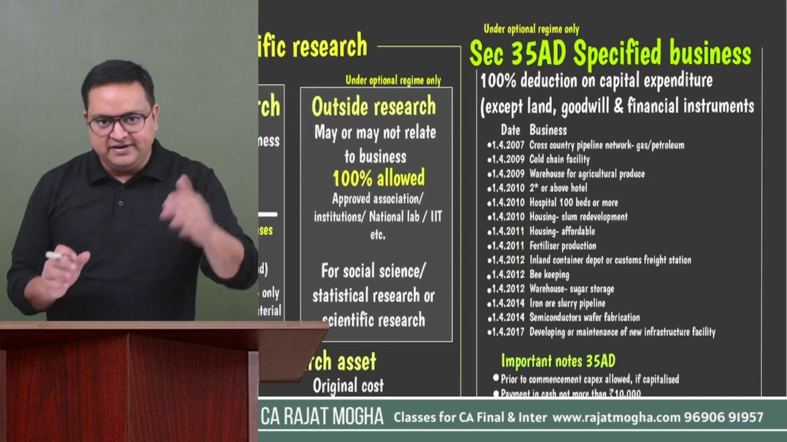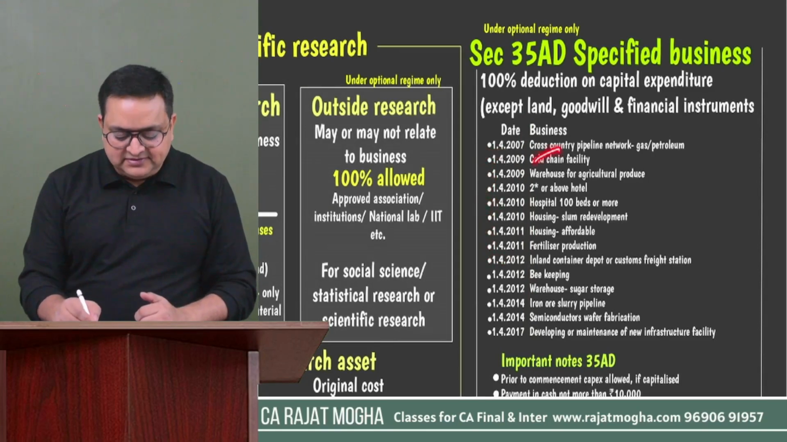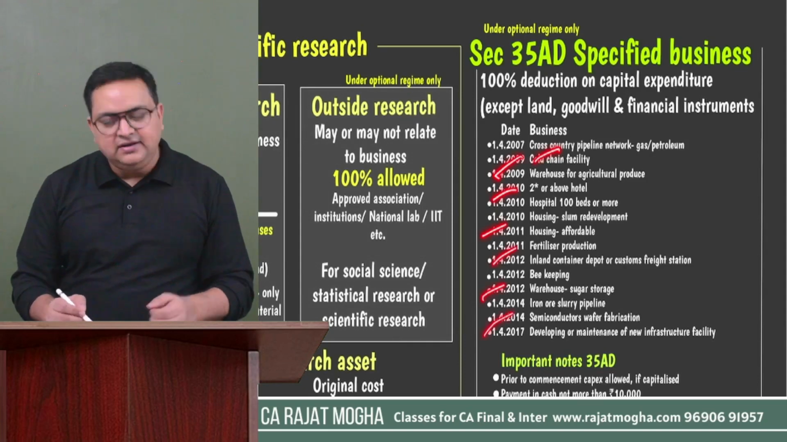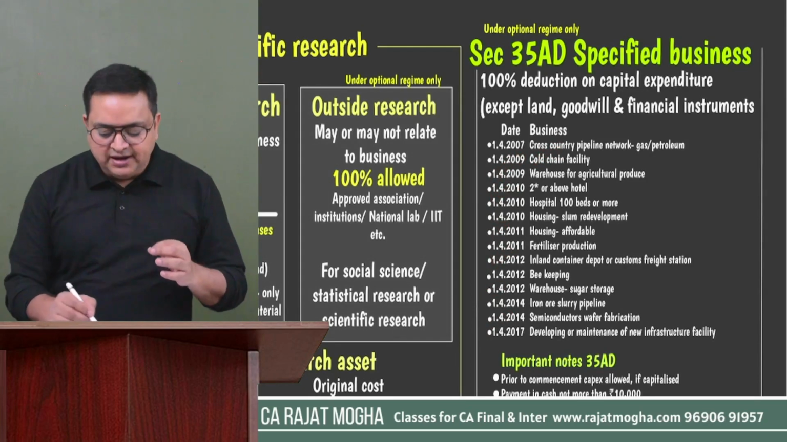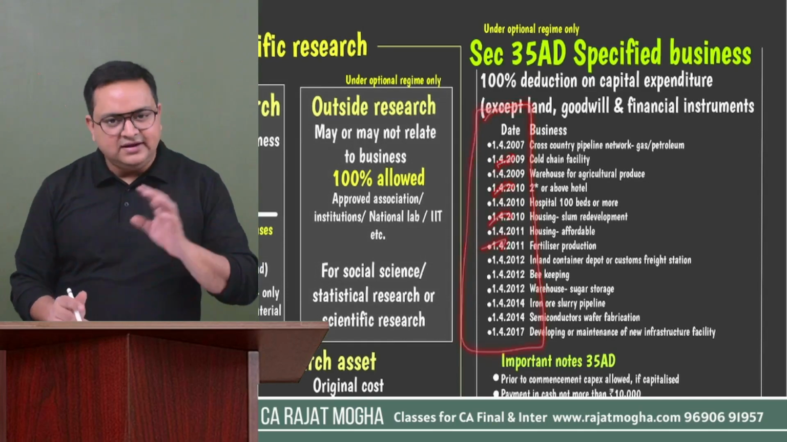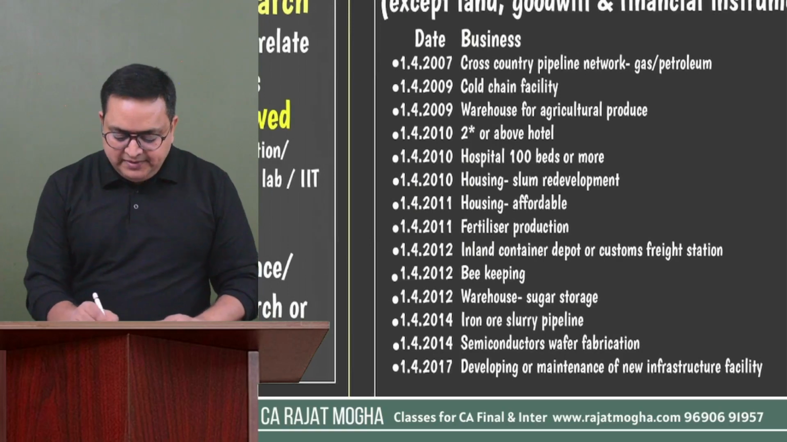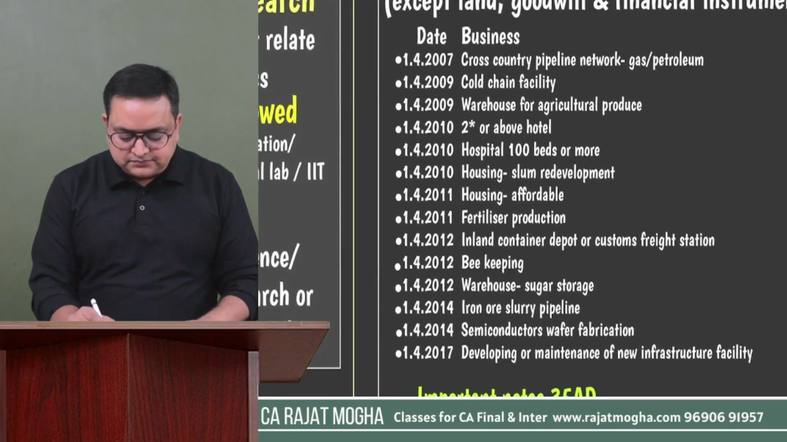Now understand what these 14 types of businesses are. You already know them. Let's revise them once again. Although I have mentioned the dates also, that if these businesses are commenced on and after this date, then only they become eligible for 35AD, I know it is quite difficult to remember these dates. You can leave the date, but you should know what types of businesses there are. So let me read it out once again for you.